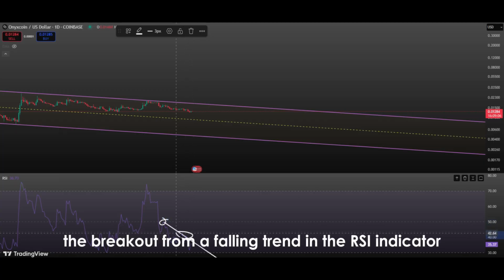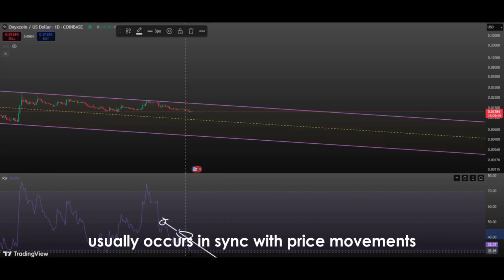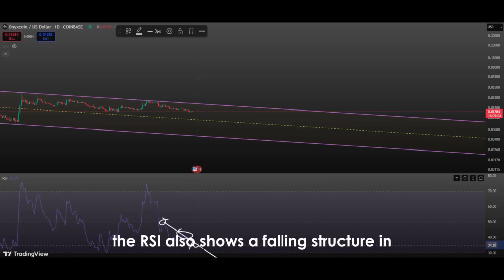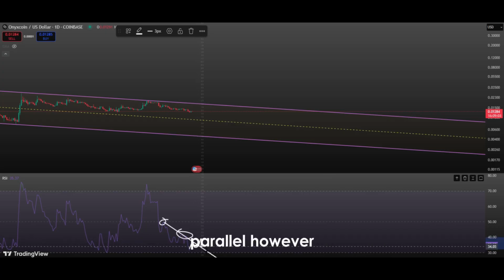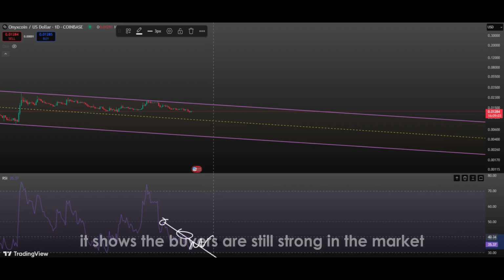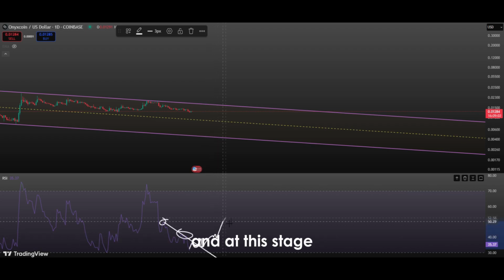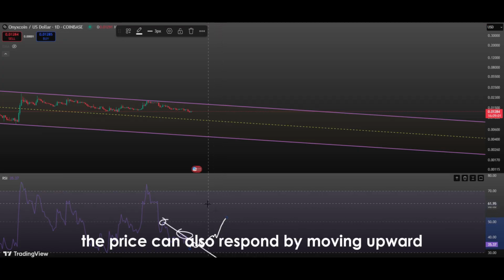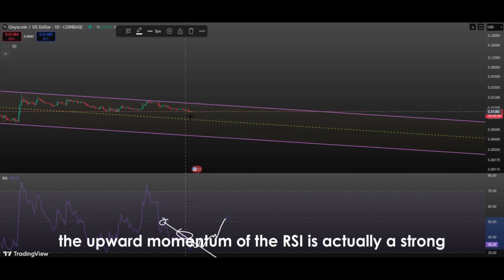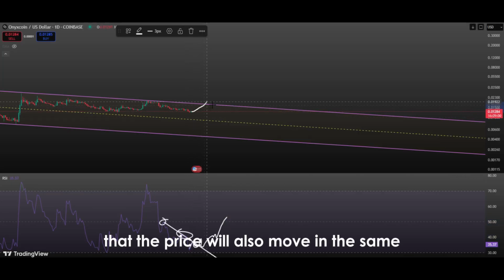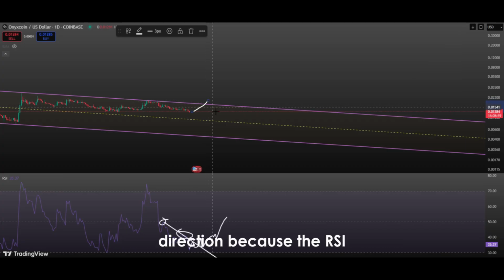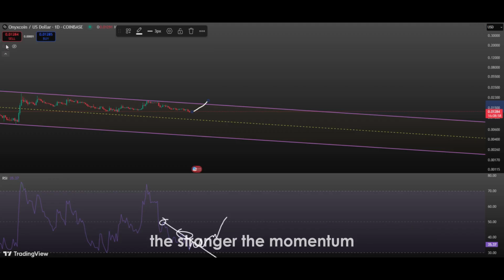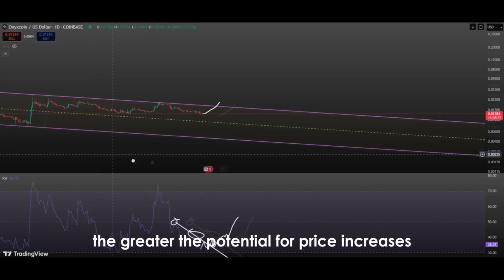The breakout from a falling trend in the RSI indicator usually occurs in sync with price movements. For example, when the price is under pressure for a certain period of time, the RSI also shows a falling structure in parallel. However, if a certain support level is maintained, it shows that buyers are still strong in the market, and at this stage, when the RSI starts to break its falling trend, the price can also respond by moving upward. At this point, the upward momentum of the RSI is actually a strong leading signal that the price will also move in the same direction, because the RSI not only measures where the price is going, but also the strength of the momentum behind the price. The stronger the momentum, the greater the potential for price increases.